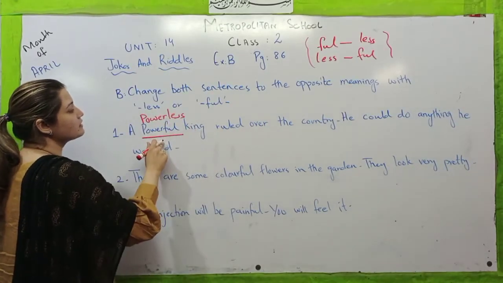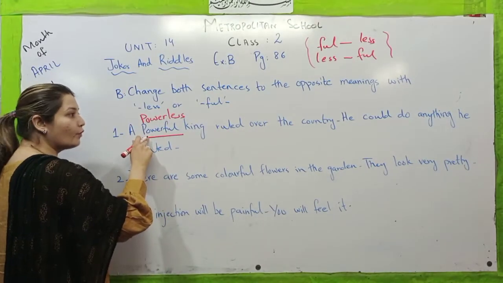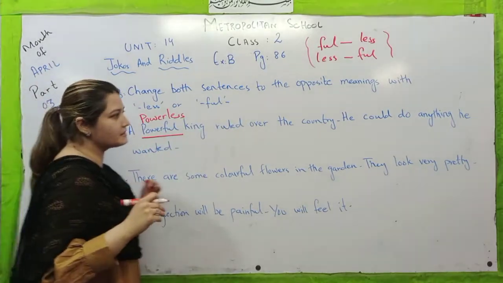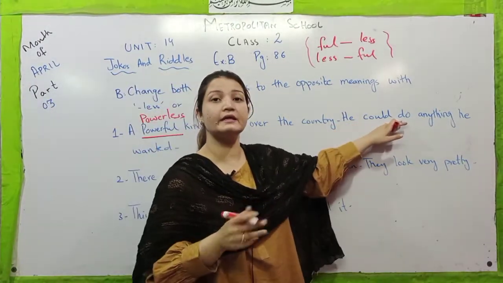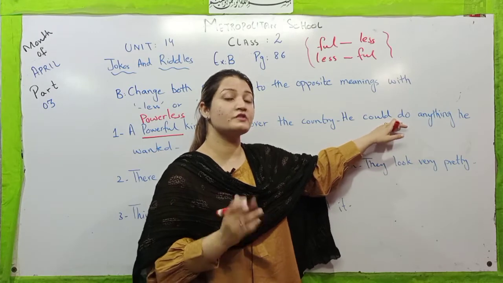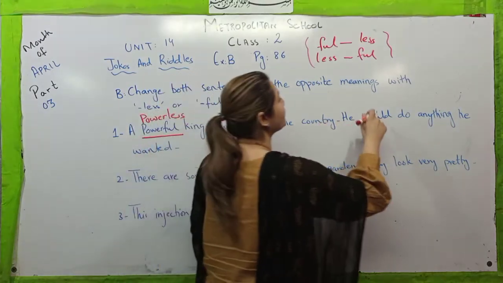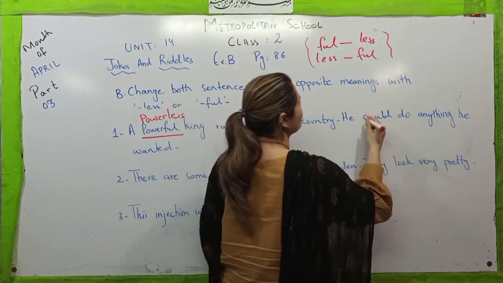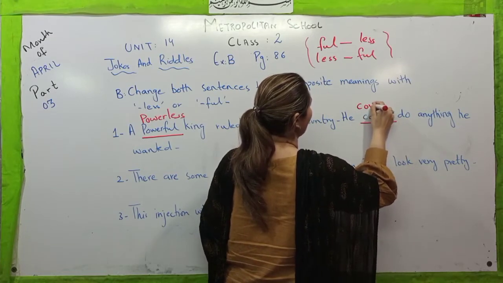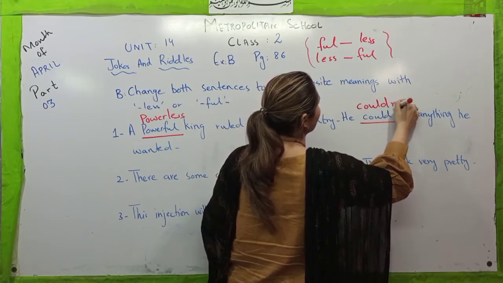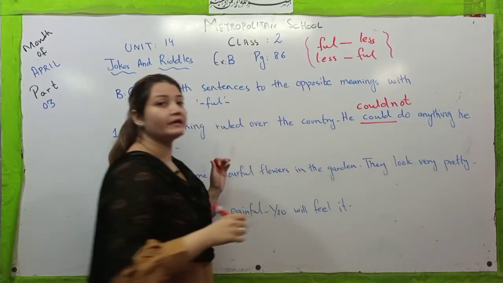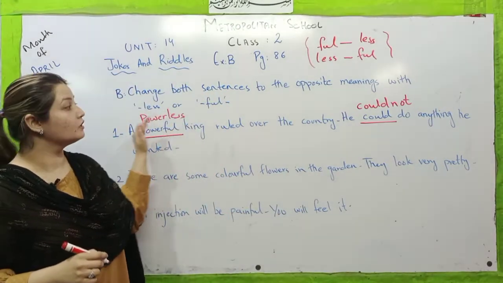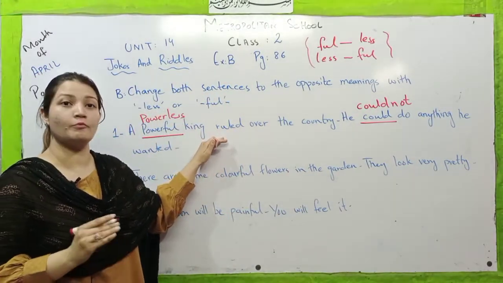So it becomes the opposite of this particular word. Now comes the next sentence. He could do anything he wanted. So how to change this into the opposite? He could do, he couldn't do, he could not do. So we will add a not here. He could not do anything he wanted. So we have changed the whole sentence into the opposite.